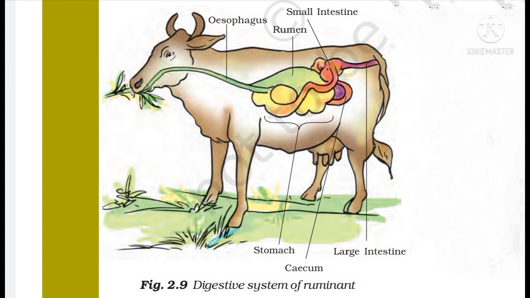Green grass contains cellulose. It is a type of carbohydrate. In ruminants like deer, goat and cow, bacteria are present in their rumen. They help in digestion of cellulose, but these bacteria are not found in humans. So humans cannot digest cellulose.